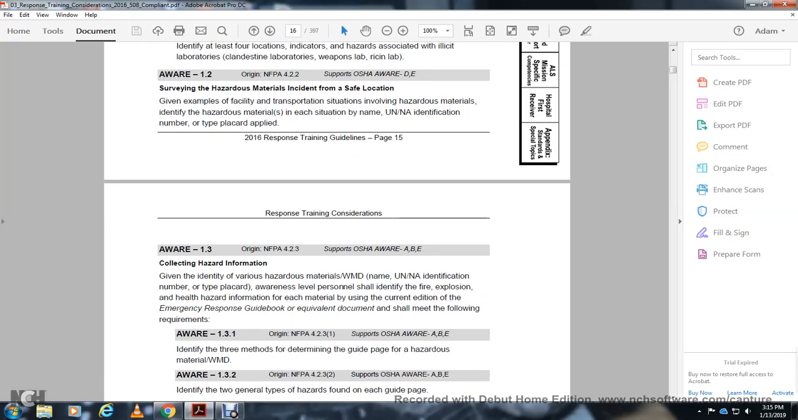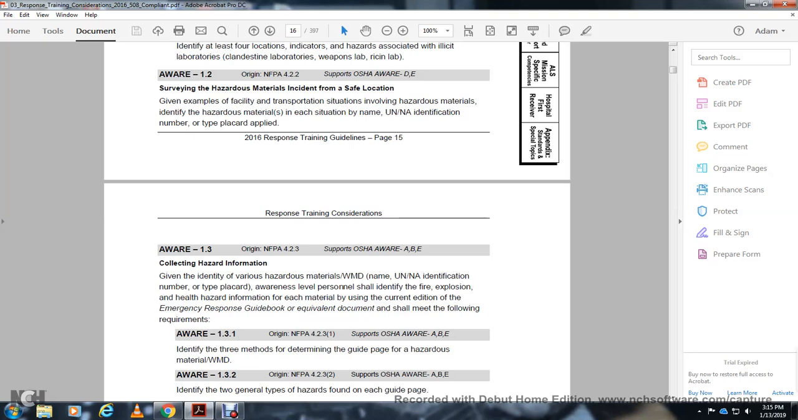113, awareness level A, B, and E: collect the hazard information and identify the various hazardous material weapons of mass destruction by UN/NA identification number and the type of placard. Awareness level personnel shall identify the fire, explosion, and health hazard information for each of the materials using the current edition of the Emergency Response Guidebook or equivalent document, showing the following requirements.